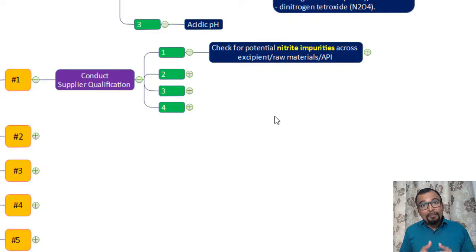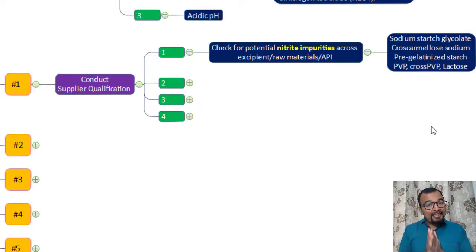If you can mitigate the availability of such nitrite impurities, you will probably mitigate the formation of the nitrosamines. These are a few examples of excipients I have come across which contain nitrites: sodium starch glycolate, croscarmellose sodium, pregelatinized starch, PVP, crospovidone, PVP lactose. These are very commonly used excipients found containing nitrites at ppm level. So ask your supplier or vendor, what is the content of nitrites in your excipient.